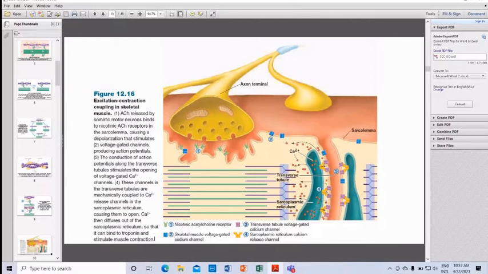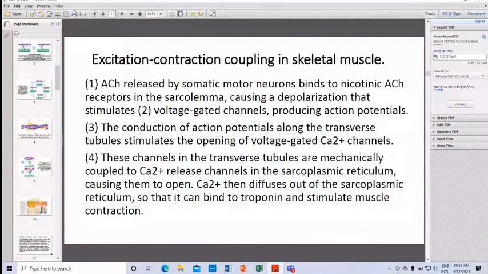In excitation-contraction coupling, acetylcholine is released by somatic motor neurons and binds to nicotinic acetylcholine receptors in the sarcolemma, causing a depolarization that stimulates the voltage-gated channels, producing action potentials. The conduction of action potentials along the transverse tubules stimulates the opening of voltage-gated calcium channels.